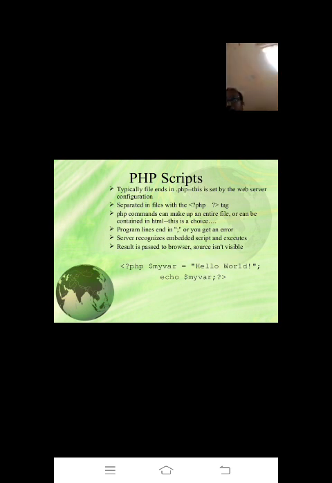So echo is the statement. This can be used for displaying messages on the client machine. After executing this, you will get hello world on the browser, but this code resides on the server. You will only get that output on the browser, hello world only. These are some basics about PHP.